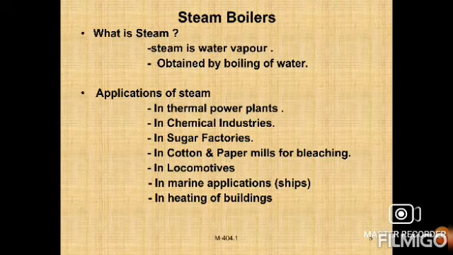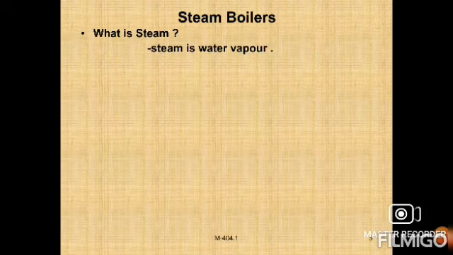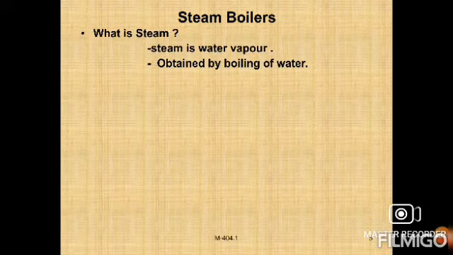What is steam? Steam is a stream of water vapor. In a steam boiler, steam is the vaporized form of water. It is obtained by boiling or evaporating the water in a boiler, right? Steam is widely used as a working fluid in thermal power plants, mainly to produce power. It is also used for processing in chemical industries and sugar factories, for bleaching in cotton and paper mills, and to drive locomotives and ships.